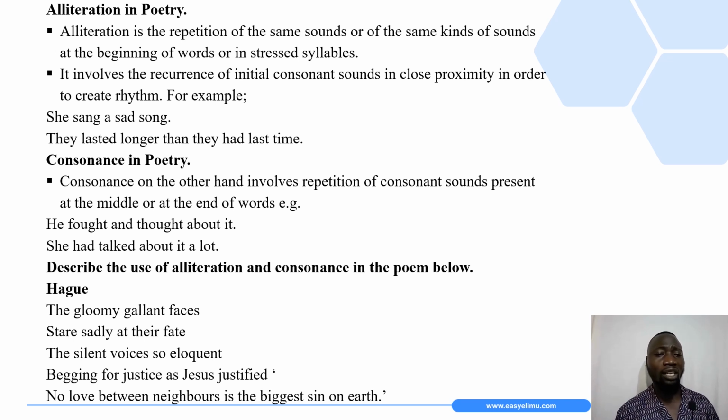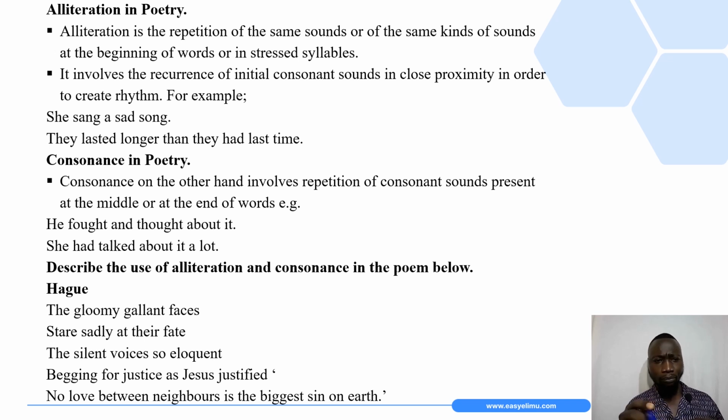So consonance involves the repetition of consonant sounds that are present at the middle or at the end of words. And remember, alliteration had something to do with repetition of the same consonant sounds at the beginning. That is the meaning of initial. So in alliteration, the focus is on the initial or the first sound that we have in a word in a line of a poem.